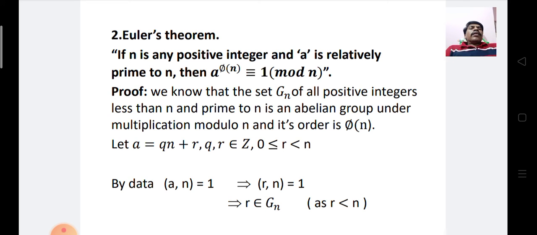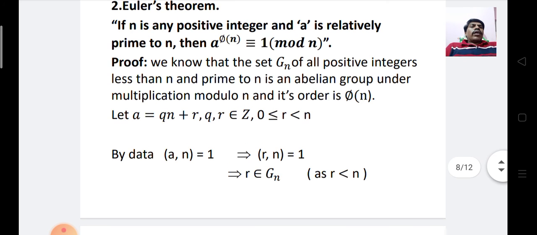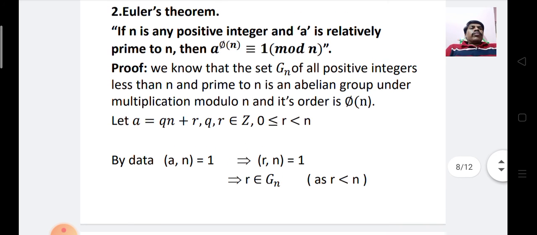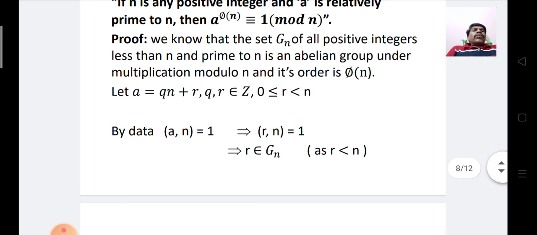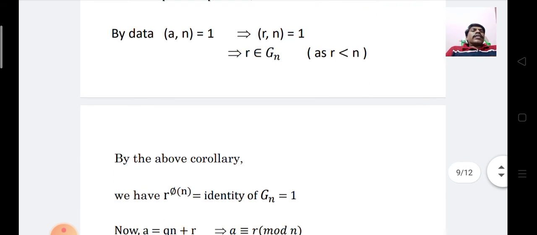By data, (a, n) is equal to 1, which means that a is relatively prime to n. It means that GCD of a and n is equal to 1, which implies (r, n) is equal to 1, which implies r belongs to Gn as r is less than n.